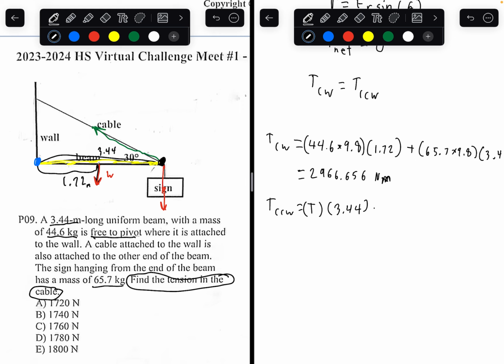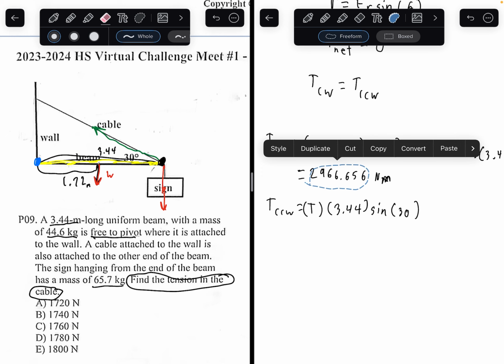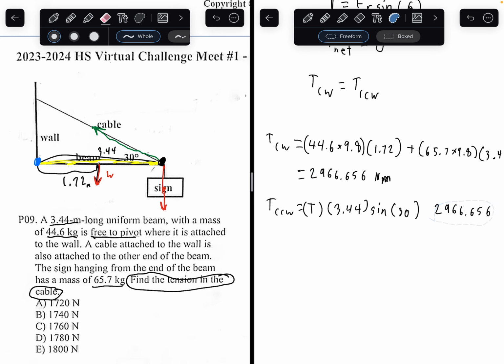But we're not done yet. Remember, the formula to find torque was force times radius times sine theta. So what is the sine theta? Well, actually, wait, hold on. What is theta? Theta being the angle between the force and radius, that would be 30 degrees in this problem. So we know that torque clockwise equals torque counterclockwise. So we can copy this number here and paste it over here. These two have to equal.